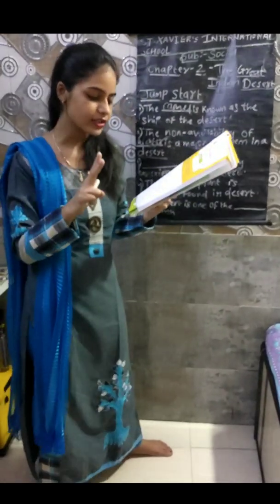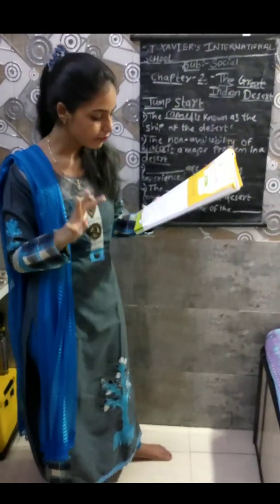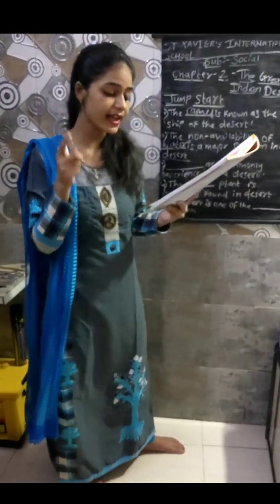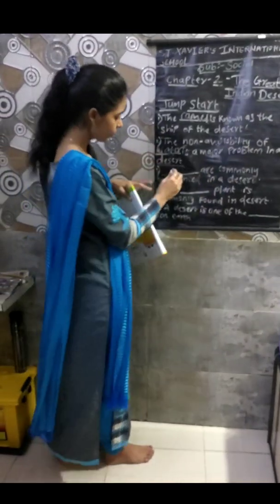Dash are commonly experienced in the desert. You are given options: snowstorms, sandstorms, earthquake and flood. What we commonly experience in the desert is sandstorm.